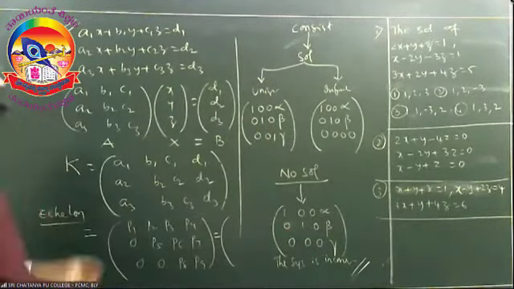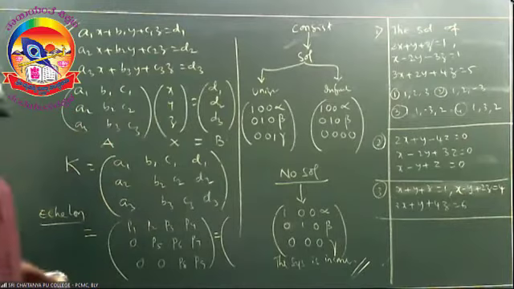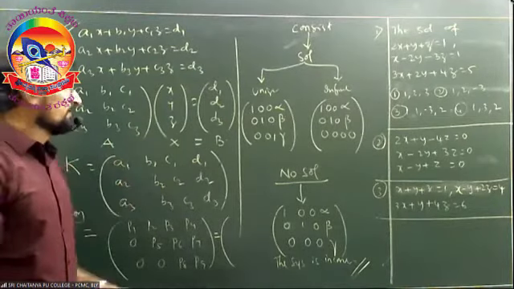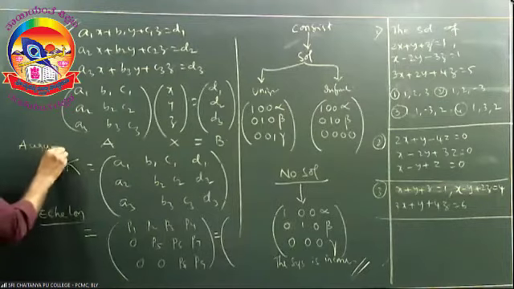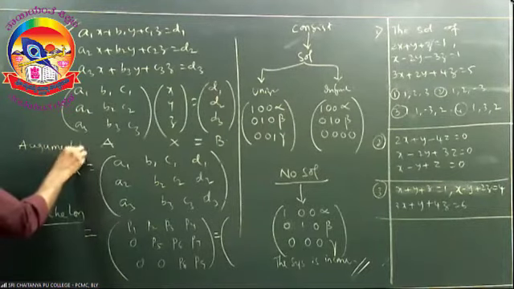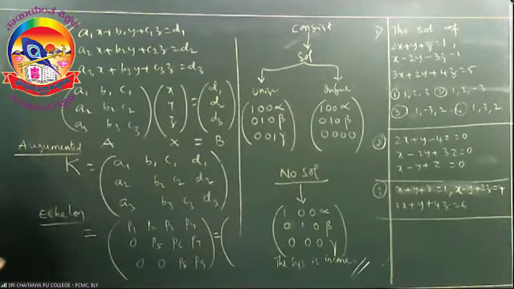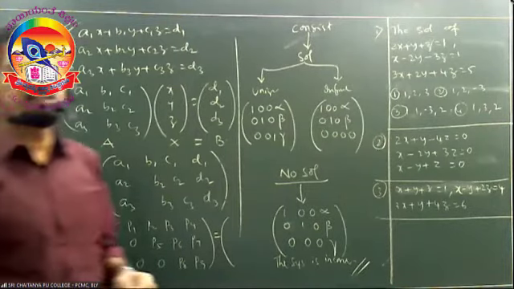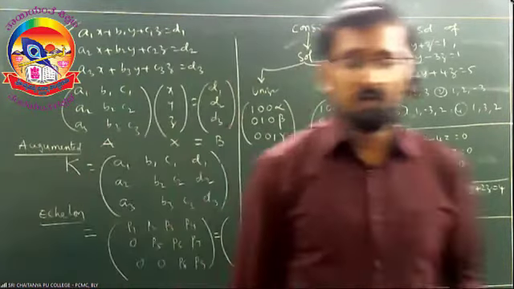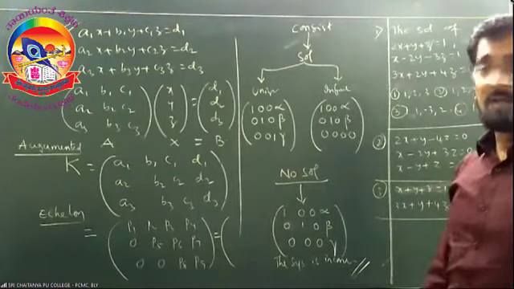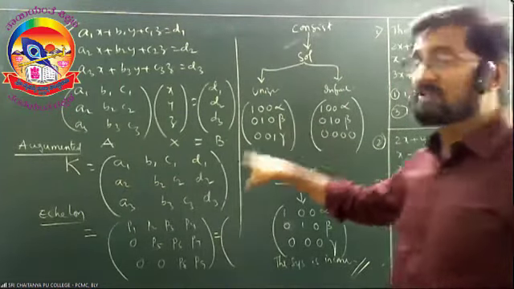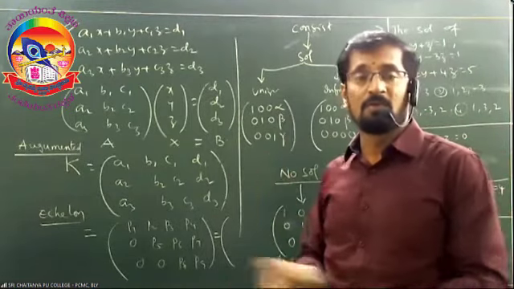Okay. Now just copy this one, copy this one and this one. This is called the augmented matrix, and it is represented by K. Very simple, because I have written some problems here itself. After completion of this concept, I am going to discuss that on another board, right?